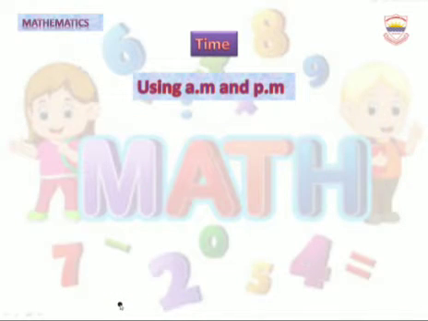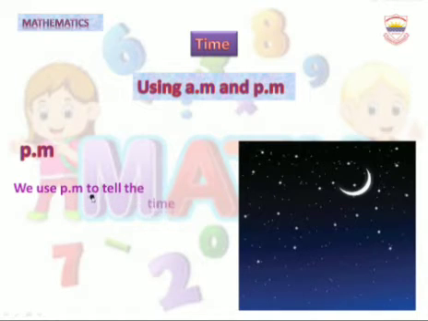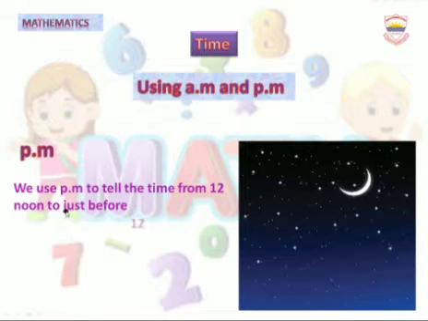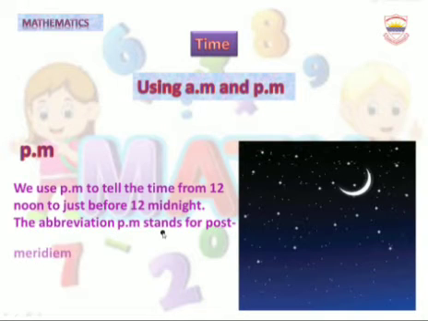Now, I will define what PM is. We use PM to tell the time from 12 noon to just before 12 midnight. The abbreviation PM stands for post meridium.